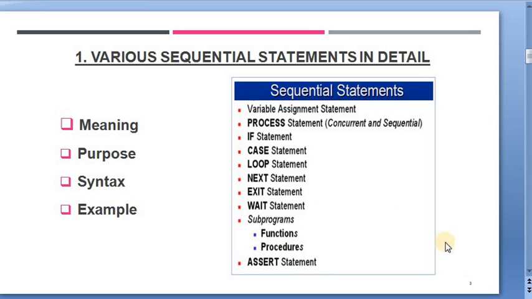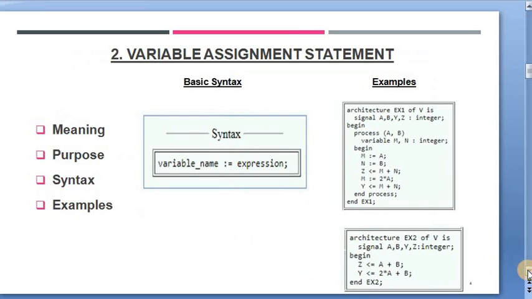So the first sequential statement is a variable assignment statement. Now the very basic question that comes to our mind is, what is the meaning of variable assignment? The definition says that the variable assignment statements are those which modify the value of the variable. What it means?